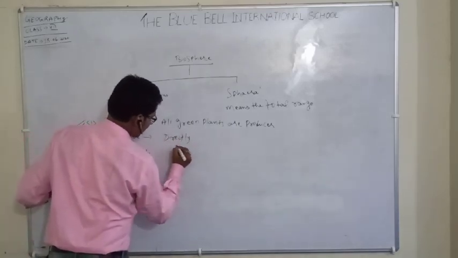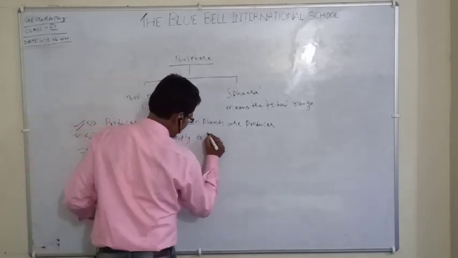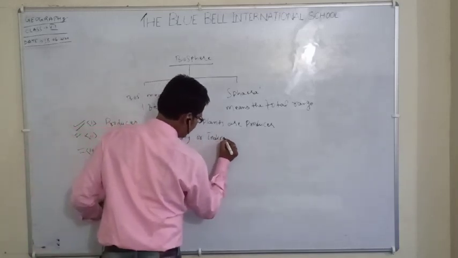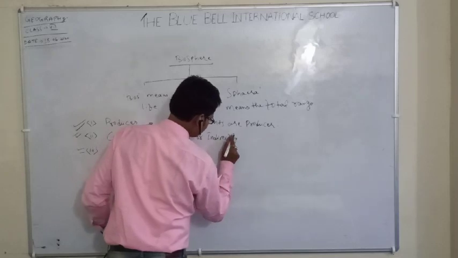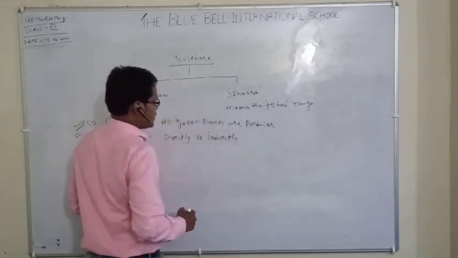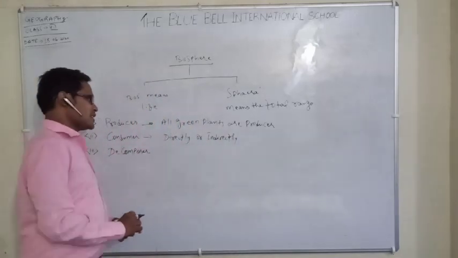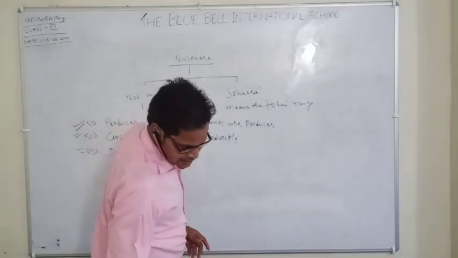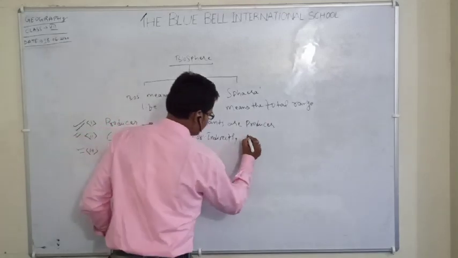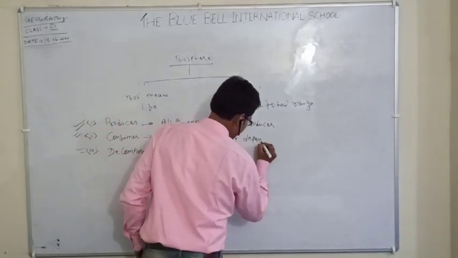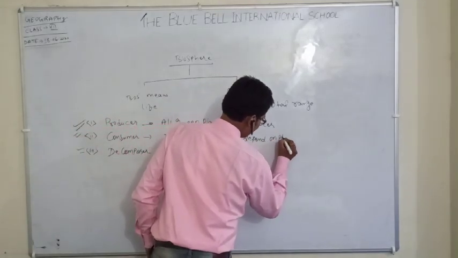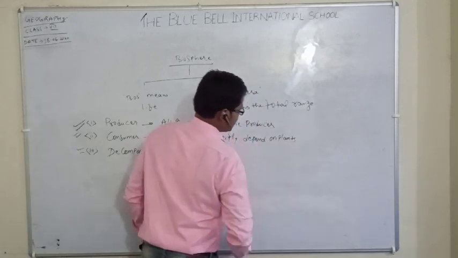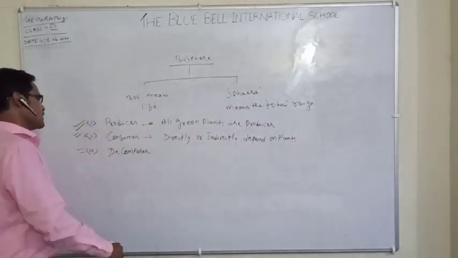Consumer means directly or indirectly dependent on plants. That is known as a consumer.